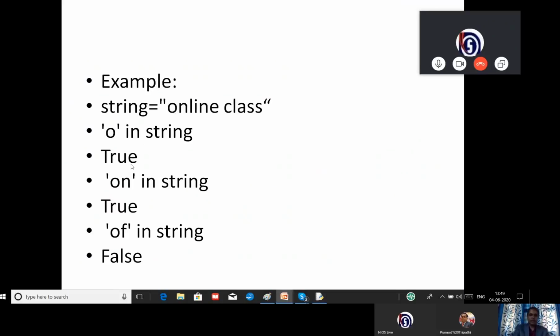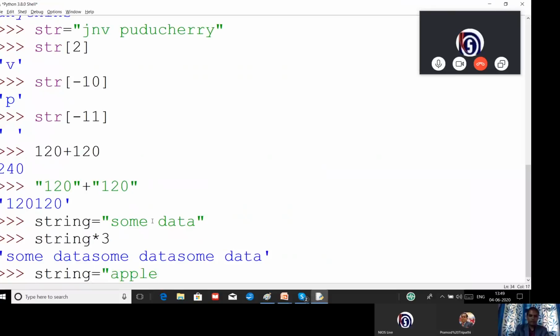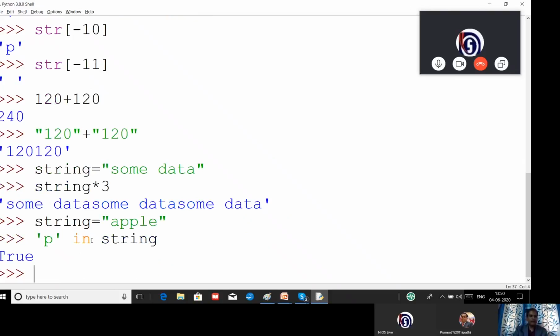Another example: I am having P twice and now I want to find P in the string. What result will come? Let us see. Because it is available 2 times, it will take the first occurrence. Now you can see P is available, so it is giving true. Whether it is available many times, no problem. It will find out whether the character is available or not.